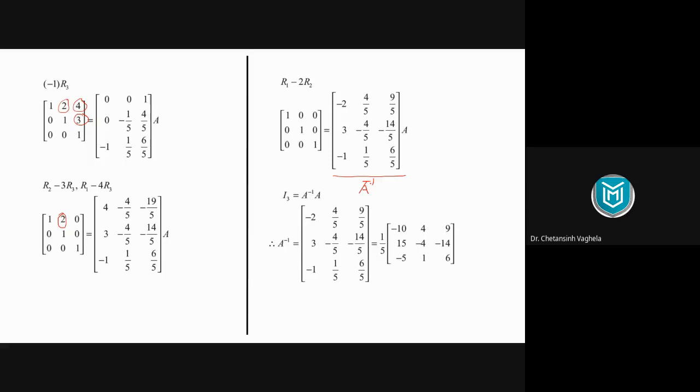So as we can see, the majority of the elements have 1 upon 5, so we can also take 1 upon 5 common. In our first column we don't have 1 upon 5, that's why we will multiply it with 5. So we have minus 10, 15 and minus 5, and the rest of the entries will be 4, 9, minus 4, minus 14, 1 and 6, right? So finally this is your A inverse with the help of Gauss Jordan.